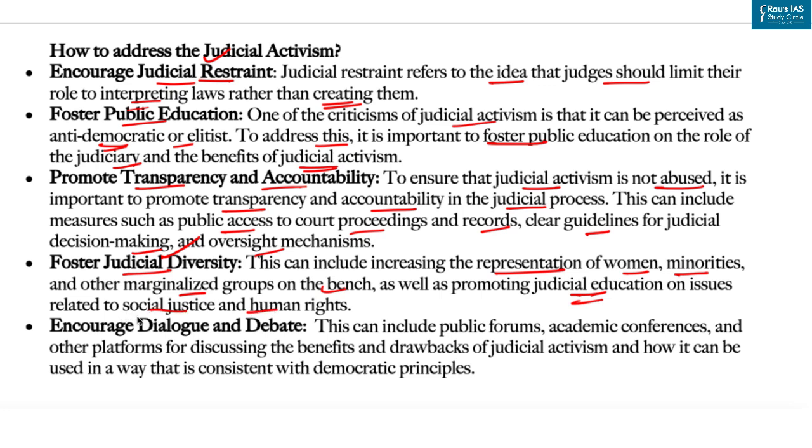Last but not the least is encouraging dialogue and debate. Now, it is important to encourage dialogue and debate on the role of the judiciary and the use of judicial activism. This can include public forums, academic conferences, and other platforms for discussing the benefits and drawbacks of judicial activism and how it can be used in a way that is consistent with democratic principles. So, by adopting these approaches, we can ensure that judicial activism is used in a way that upholds the principles of democracy, rule of law, and justice, and also helps to promote a more just and equitable society.